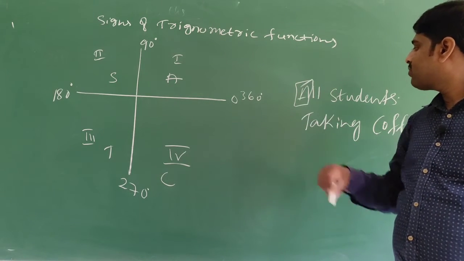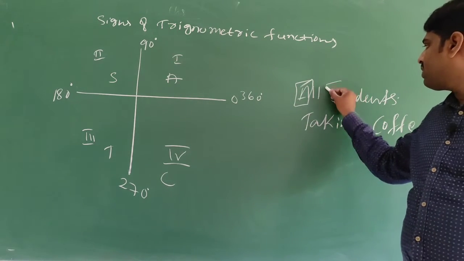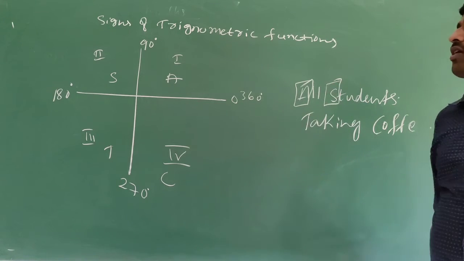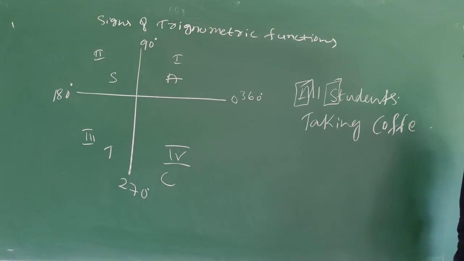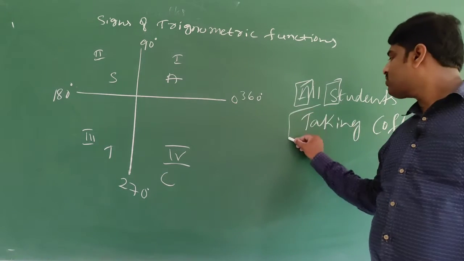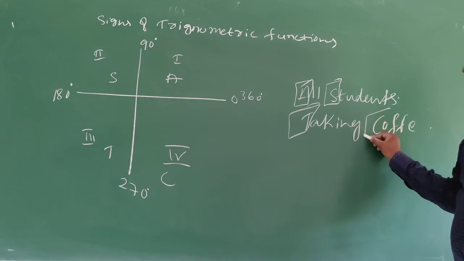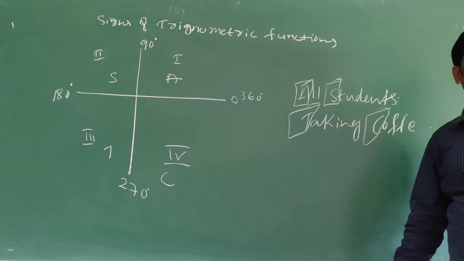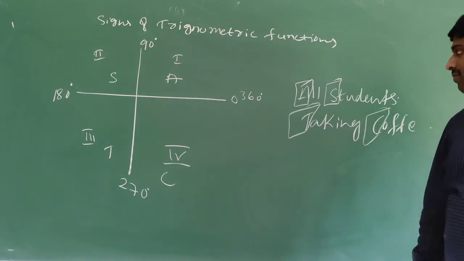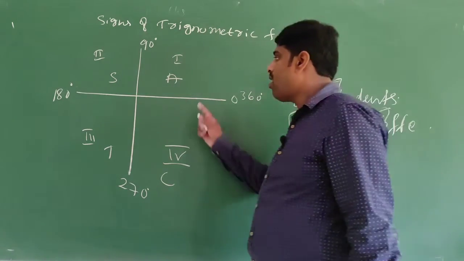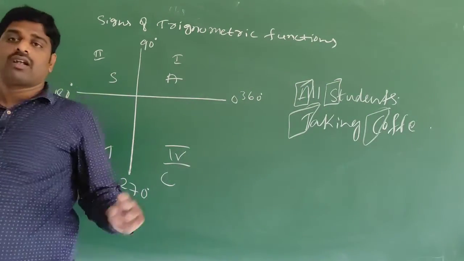Here, A stands for all, S stands for sine and cosecant, T stands for tan and cot, and C stands for cos. The reciprocal of cos is secant. All silver tea cups.